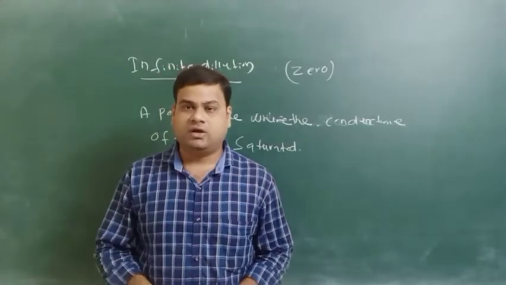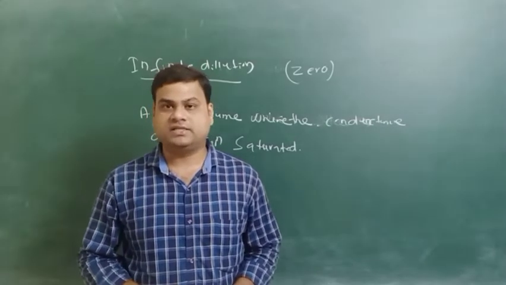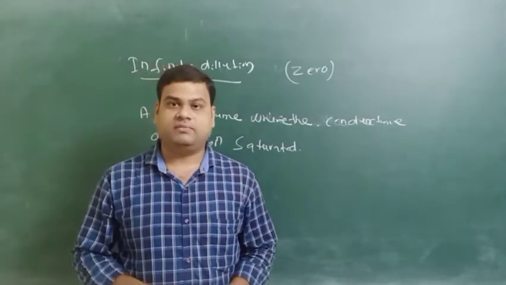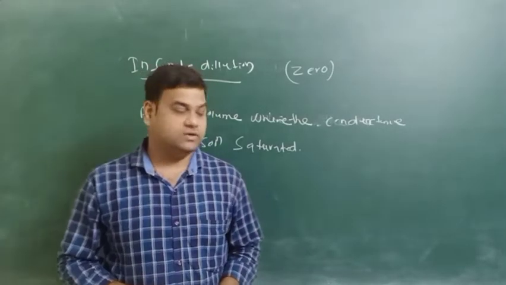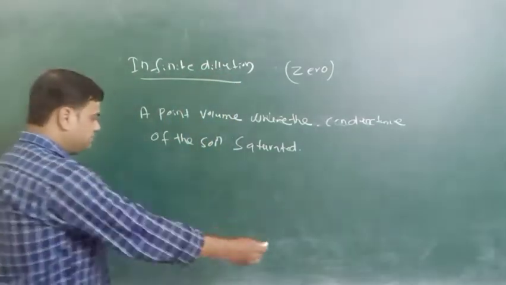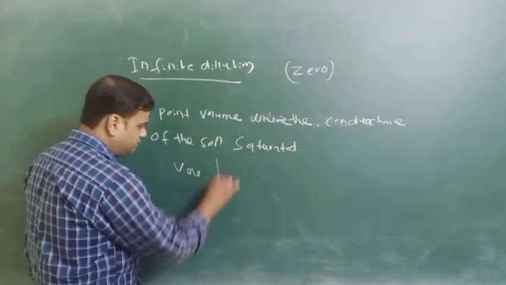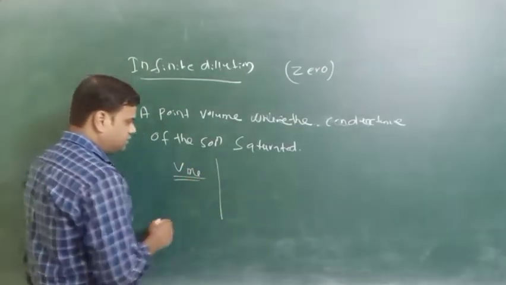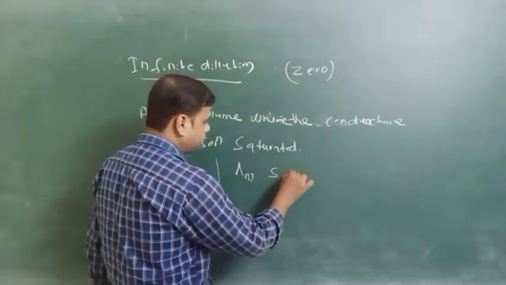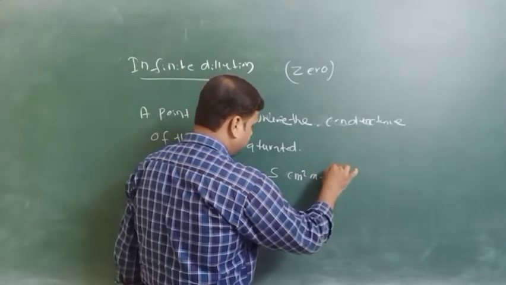So there is a saturation point that will come, and at that time the conductance will not increase. The conductance will remain constant at that point. Okay, so the conductivity will remain constant. For an example, we will take V ml of solution and add water, and the conductance is in Siemens cm square mole inverse for molar conductance.